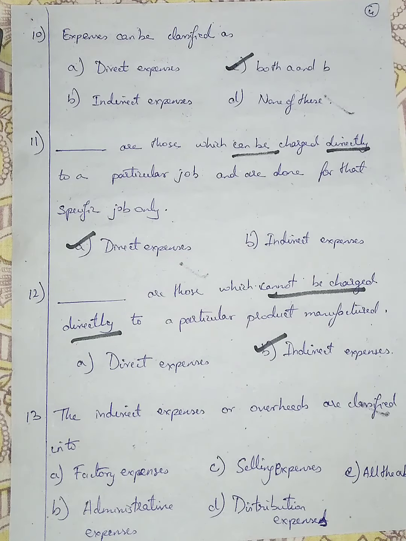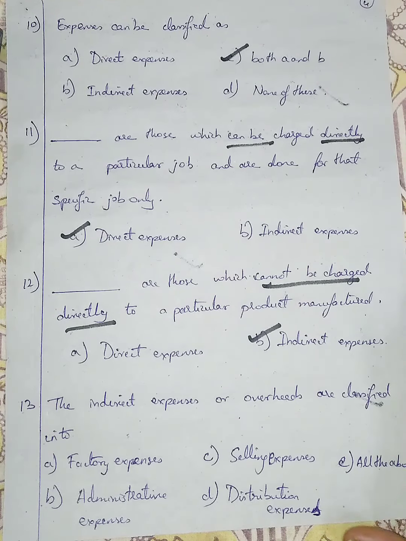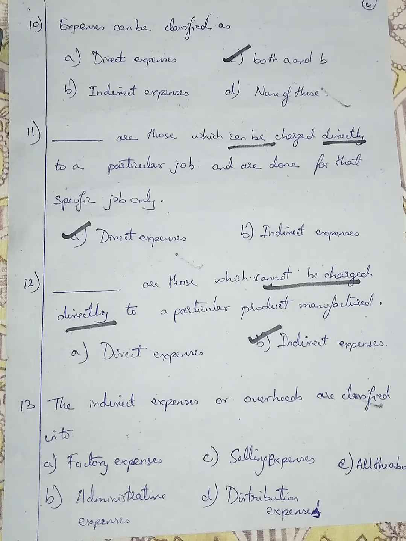Question number 13. The indirect expenses or overheads are classified as. The indirect expenses can also be called overheads. They will come under factory expenses, administrative expenses, selling expenses, distributing expenses. Option E is all the above. Option A is factory expenses, B is administrative expenses, C is selling expenses, D is distributive expenses. What is factory expenses? Current, power supply, waste deposition, waste transportation. That all comes under factory expenses.